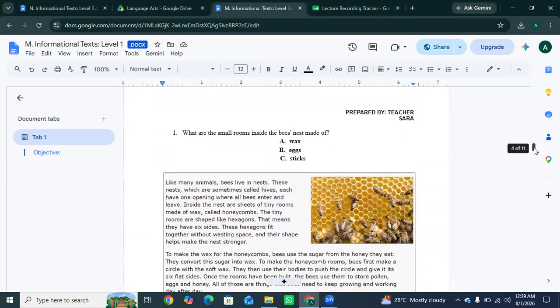What are the small rooms inside the bee's nest made of? Yes, these are the wax, because bees make honeycombs from wax.